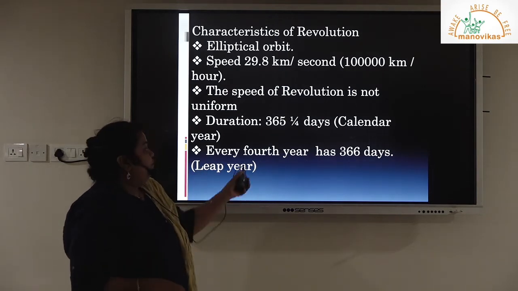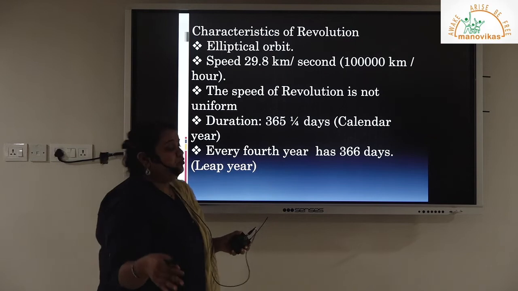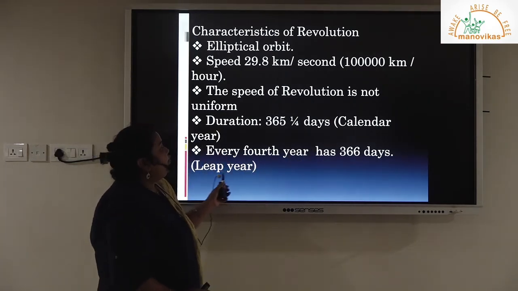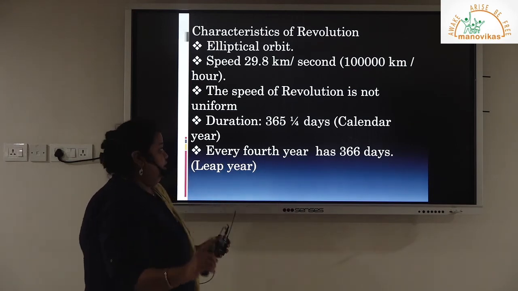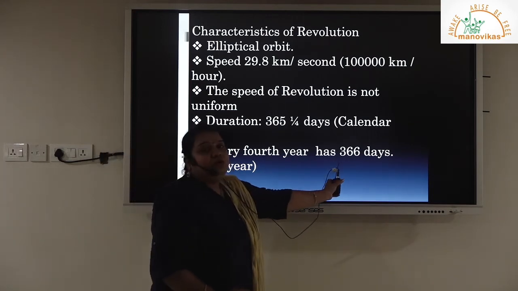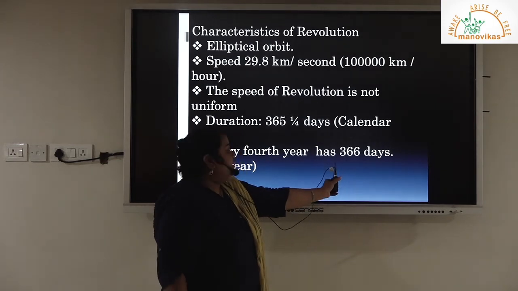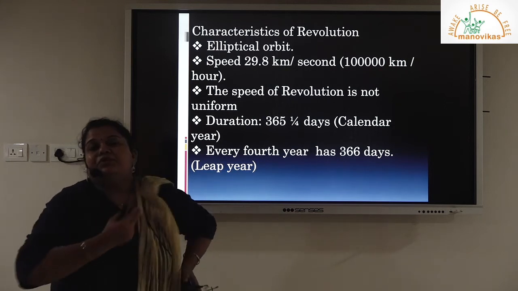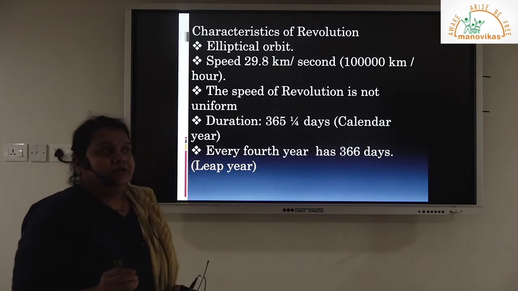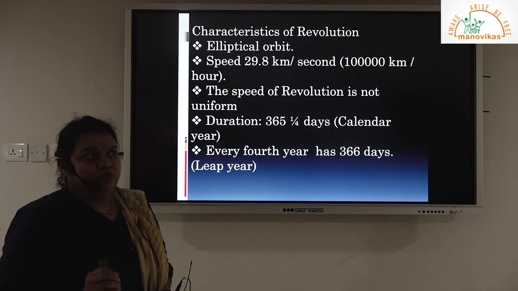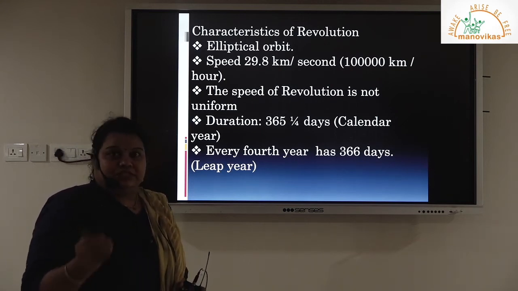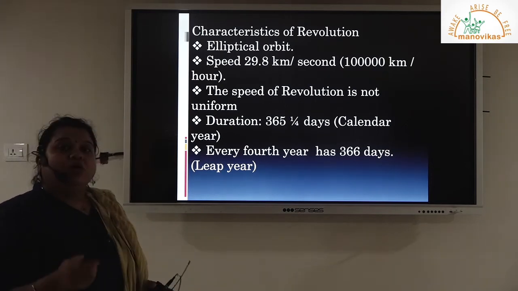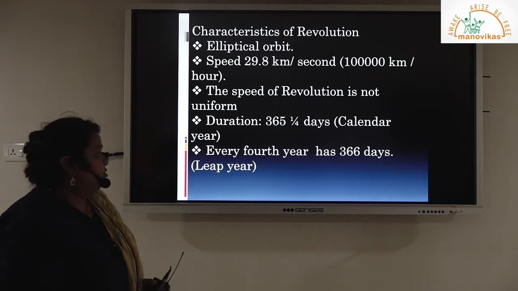The normal year, when we have 365 days plus 1/4 day, is known as calendar year, and that 1/4 day, which is 6 hours, is added to every fourth year, which makes up 1 day. This increases the number of days by 1, leading to 366 days, and this year is known as leap year. An example of leap year is that it has to be always divisible by 4. So year 2012, 2016, the current year 2020 are examples of leap year. And all the years which are not leap years are calendar years.